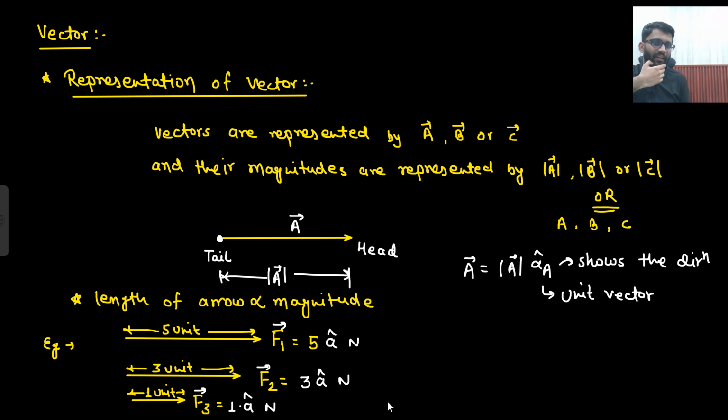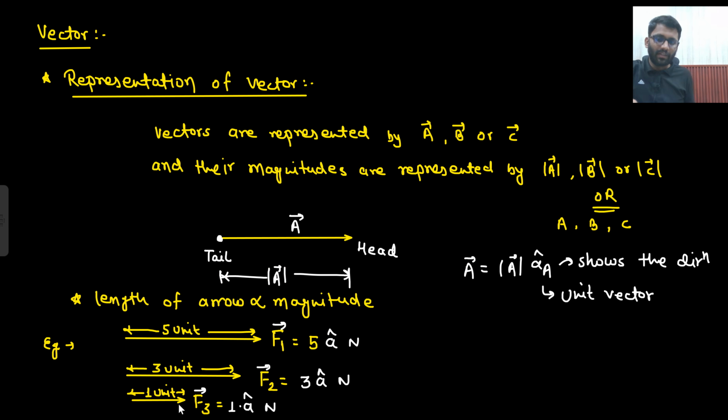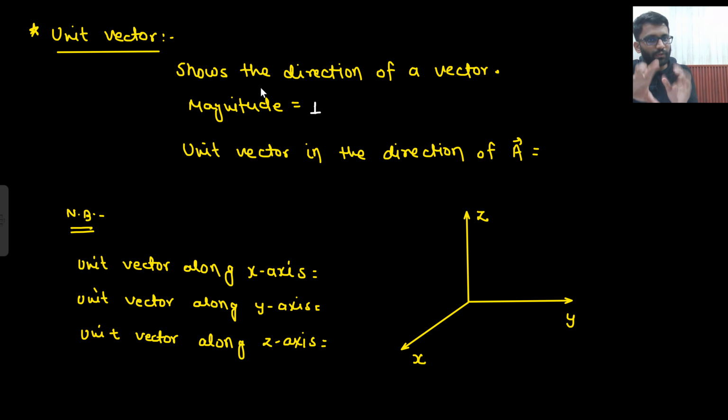What is a unit vector? A unit vector is a vector that shows the direction of a particular vector and it has a magnitude 1. If your force was having a magnitude 1, then your force would be equal to the unit vector only. So a unit vector has a magnitude equal to 1, but it shows the direction where your vector is going.